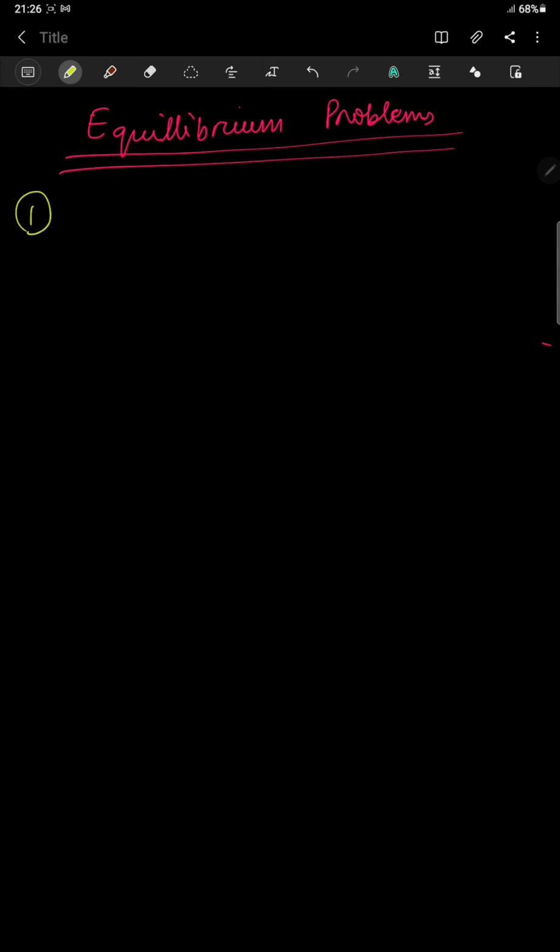The first problem, let me do it. It is told that there are two charges. There is a charge Q here, there is another charge Q here. It is telling that you have to bring a third charge Q, and where are you going to place it so that the third charge will be in equilibrium? So let us solve this. We can keep this third charge either outside or somewhere between these two.